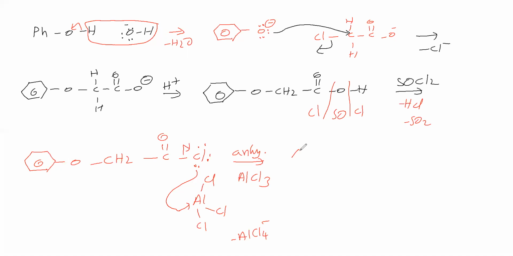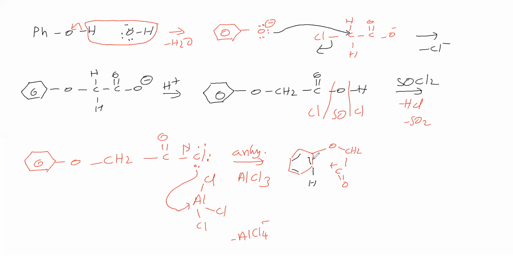So what are we getting now? C double bond O plus. We got an acylium ion. Next, what happens, we will see.